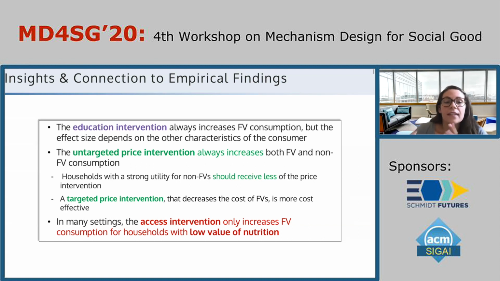We also find that a targeted price intervention that specifically decreases the cost of fruits and vegetables is more cost-effective than the untargeted intervention. And finally, we see that in many settings, the access intervention will only increase fruit and vegetable consumption for households with a low value of nutrition. And this might be one reason why we see such disparate effects of access-related interventions in the literature.